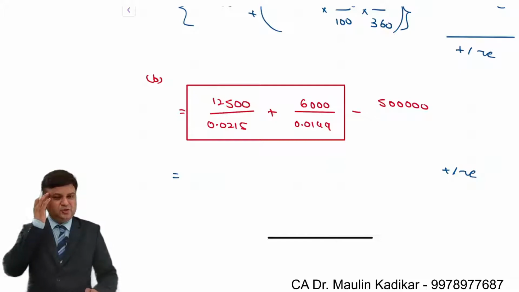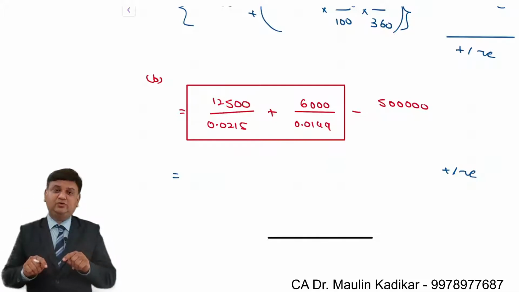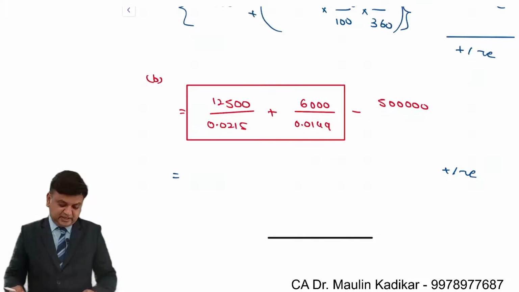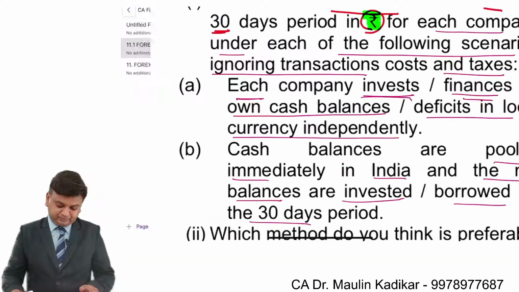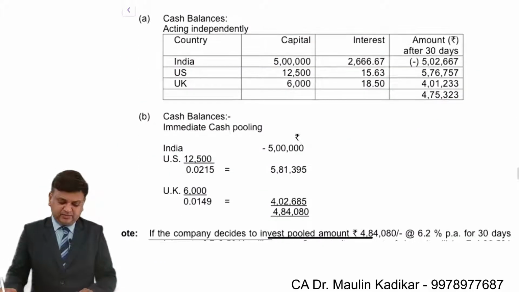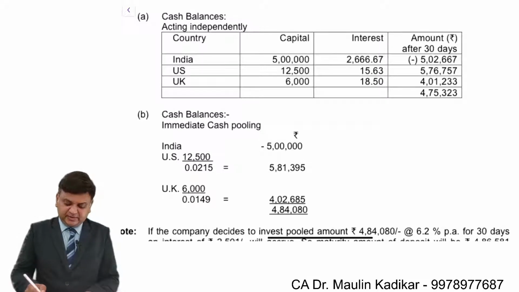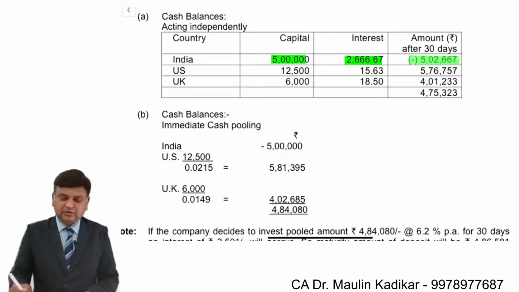Are you supposed to use your mind? No, you don't have to use your mind. You just have to follow the instructions that they have provided to us. So it is only the number of calculations which are required to be made. So we can say that alternative A is acting independently. This amount of borrowing will have this amount of repayment.